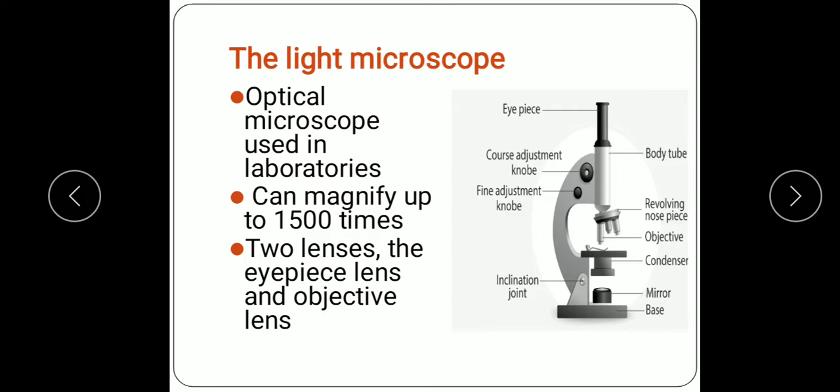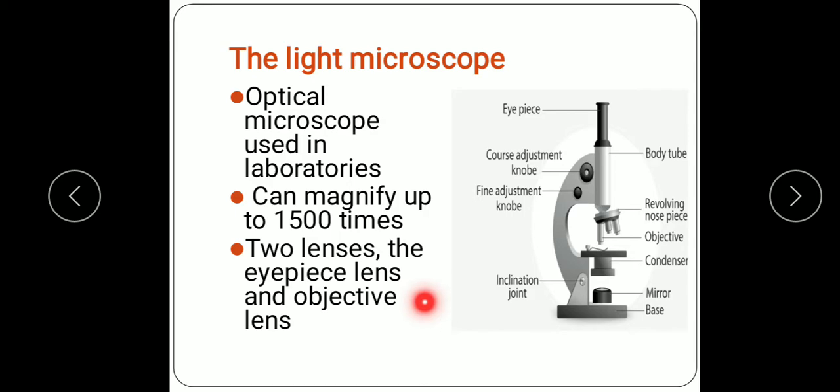Now the next microscope, the ordinary light or optical or compound microscope. This type of microscope is used extensively in laboratories these days. It is a fairly improved design of Hooke's microscope. It consisted of two lenses, eyepiece and objective lens, and they combine together to produce a greater magnification power.